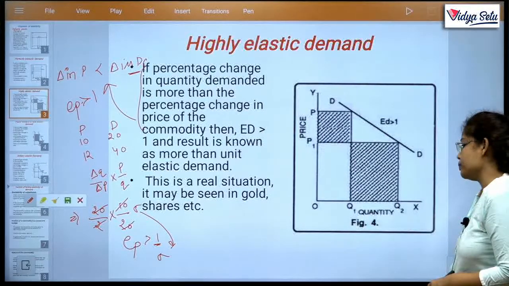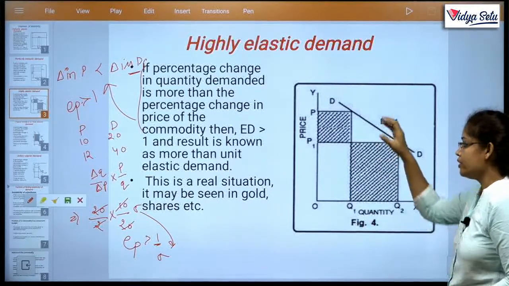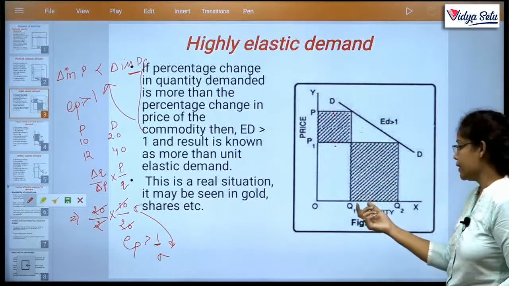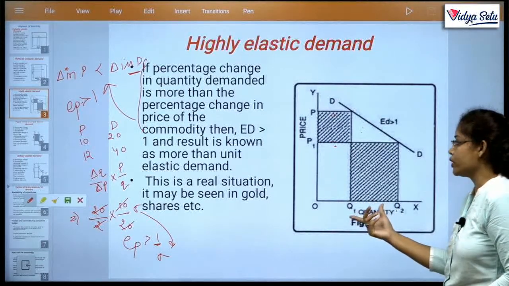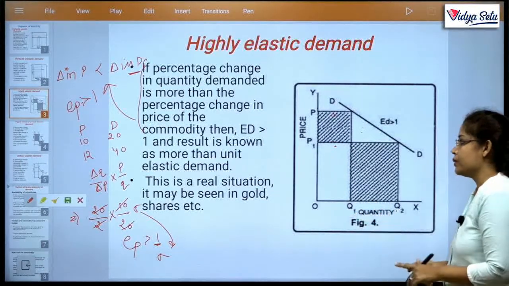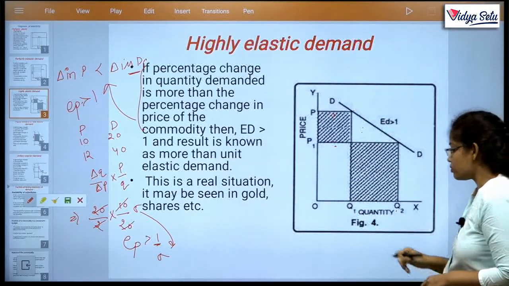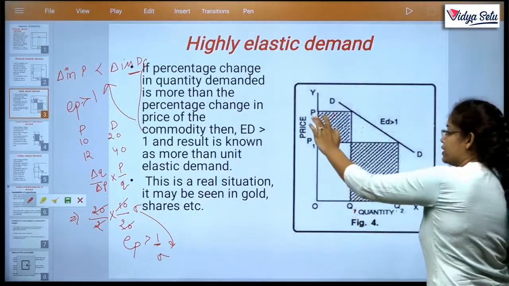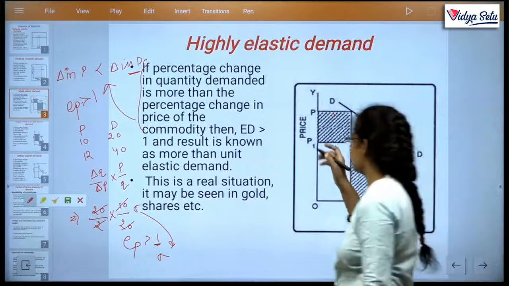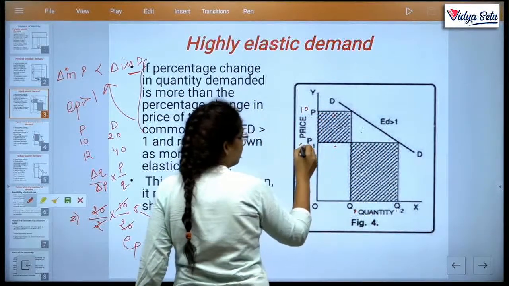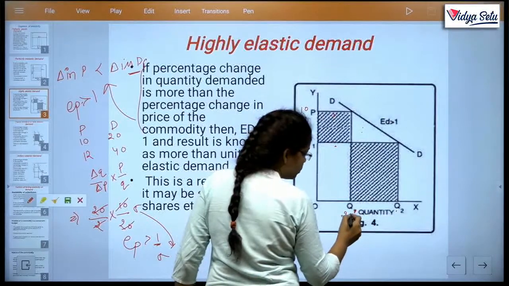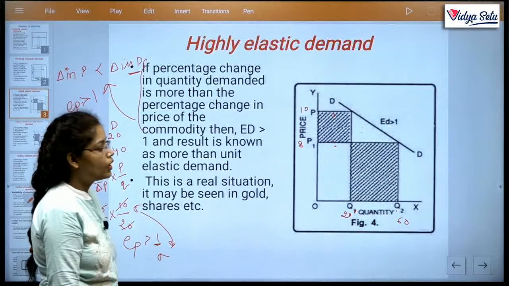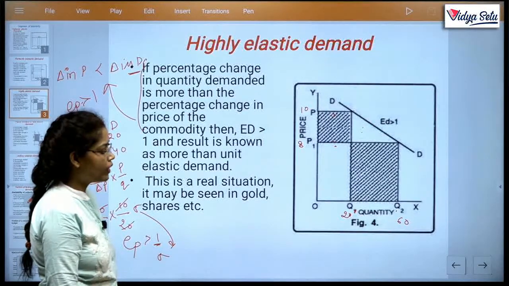Here the concept: change in price, say P to P1. The price is slightly decreased, but your quantity is reduced even more. Clear? Sorry, this is Q. P to Q was the original. As soon as the price decreased, suppose from 10 to 8, and quantity increased from 20 to 60. Clear? EP is greater than 1.